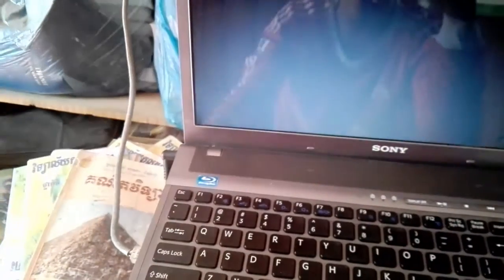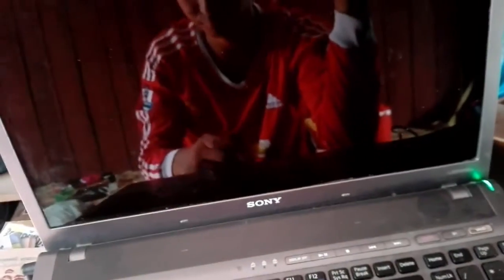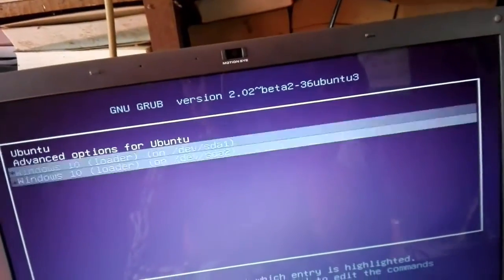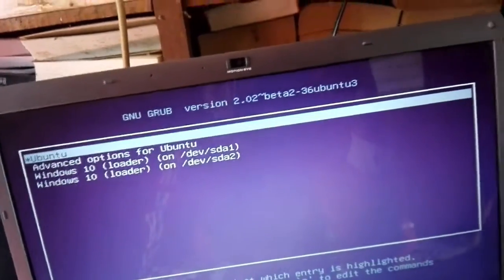Unplug the USB. Does it work? Here we go. It works. And here is my Windows 10, and here I'm going to go to Ubuntu. This one is also the same version as on my other machines.